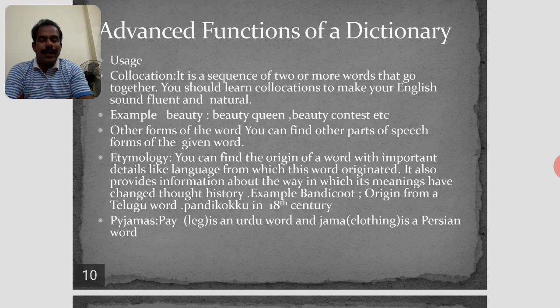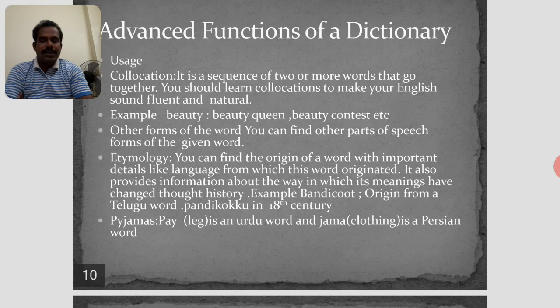You can find beauty queen, beauty parlor, beauty contest, beauty spot, beauty sleep, and so on. These are collocations based on beauty. So you might have understood, two words together is called a collocation.